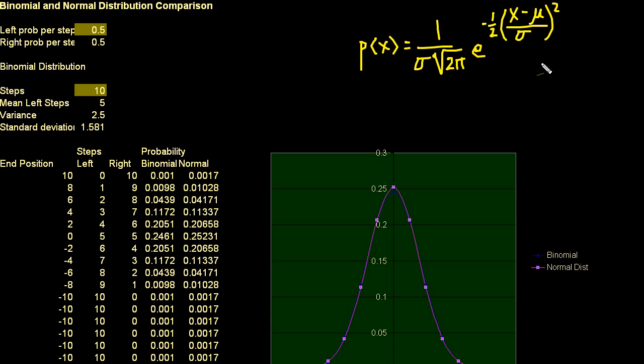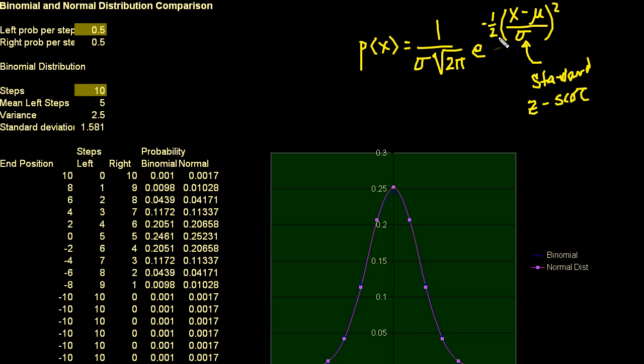But it's the intuition of this term right here that I think is interesting, because we're saying how far are we away from the mean, and we're dividing by the standard deviation. So this whole term is how many standard deviations we are away from the mean. And this is actually called the standard z-score. One thing I found in statistics is there's a lot of words and a lot of definitions, and they all sound very fancy, like the standard z-score. But the underlying concept is pretty straightforward. Let's say I had a probability distribution, and I get some x value that's out here, and it's 3.5 standard deviations away from the mean. Then its standard z-score is 3.5. But anyway, let's focus on the purpose of this video.